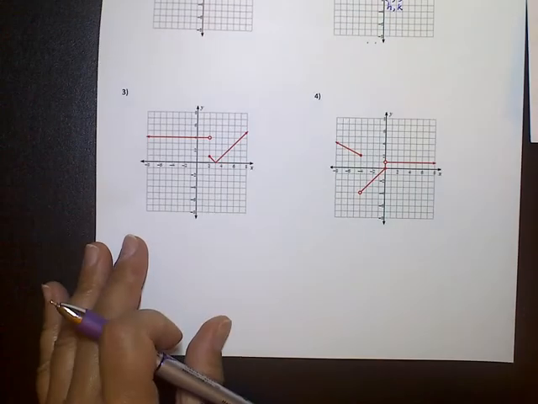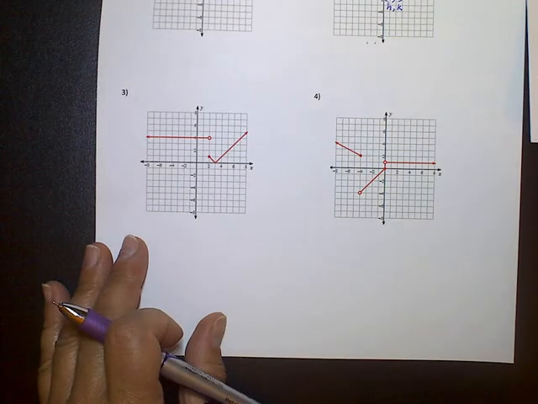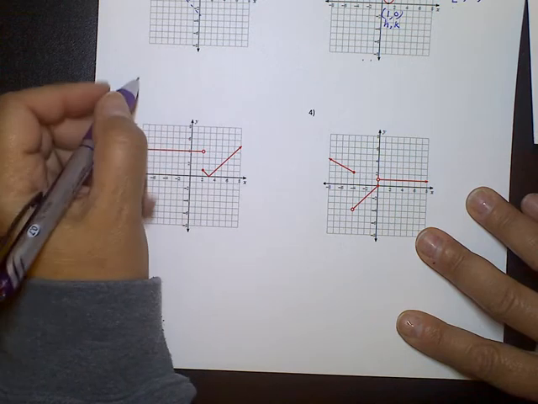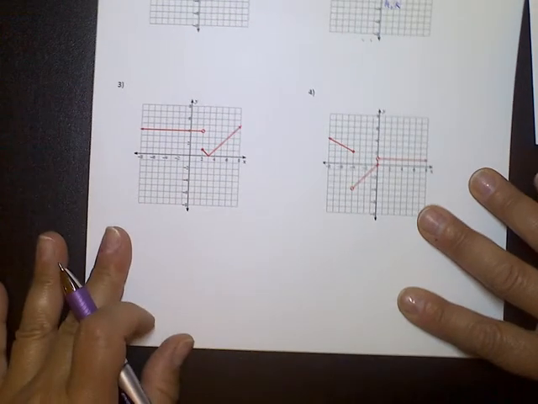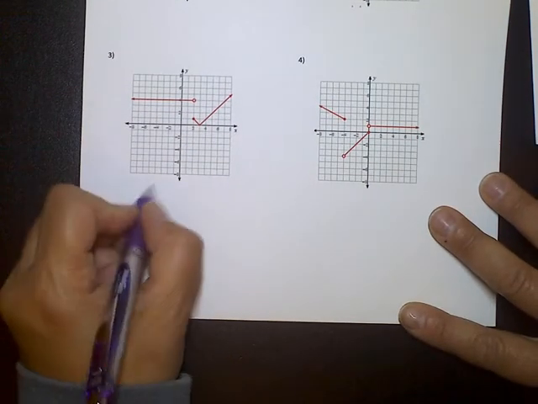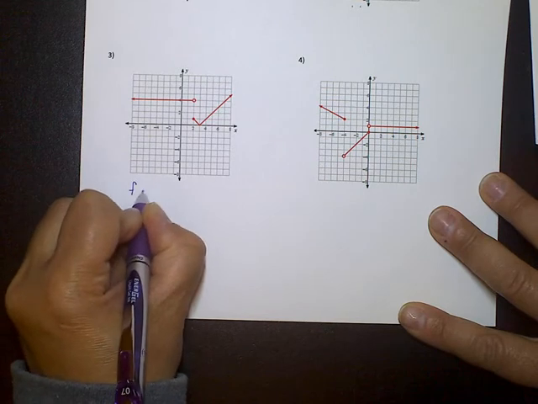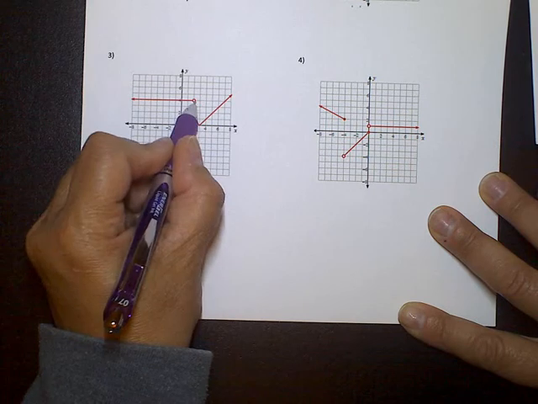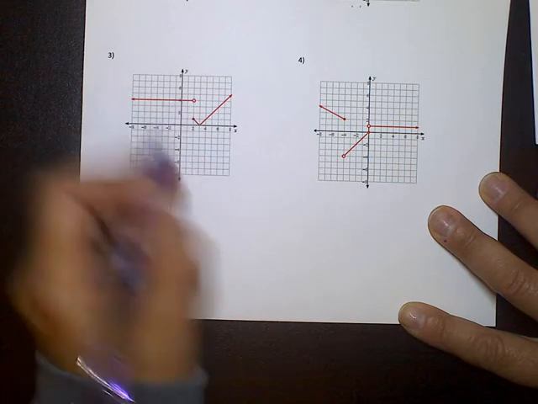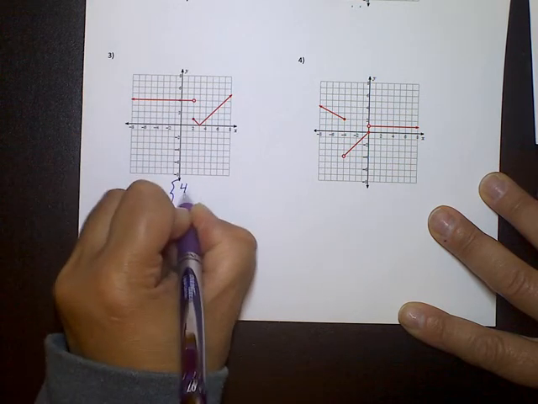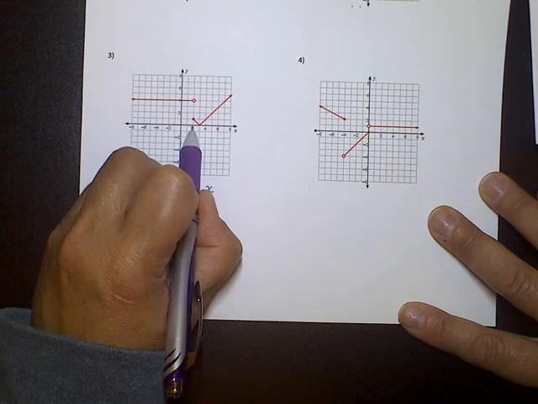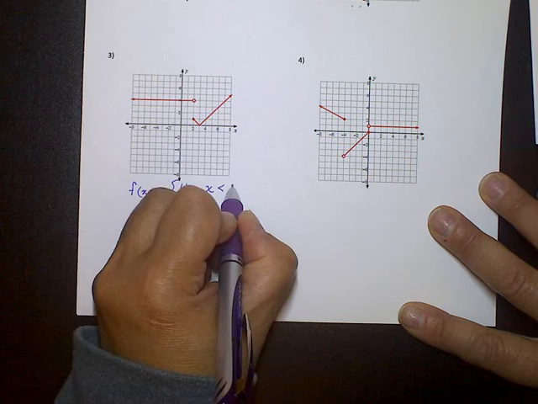Okay, we have two more examples. So let's look at these next two examples. This one has two pieces. So I'm actually going to write it underneath for this one. Got a lot of space on my paper. F of x is equal to, and I'm going to have two pieces. This first piece is at 2, 4, so it's at 4, so f of x equals 4 when x is everything smaller than 2, so less than 2.